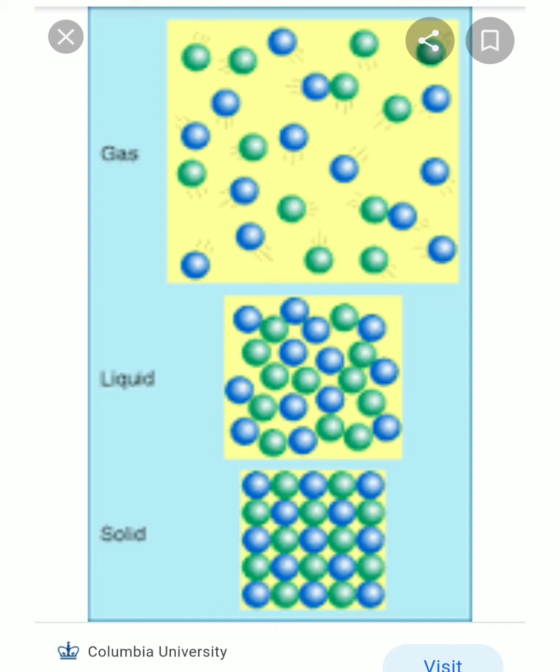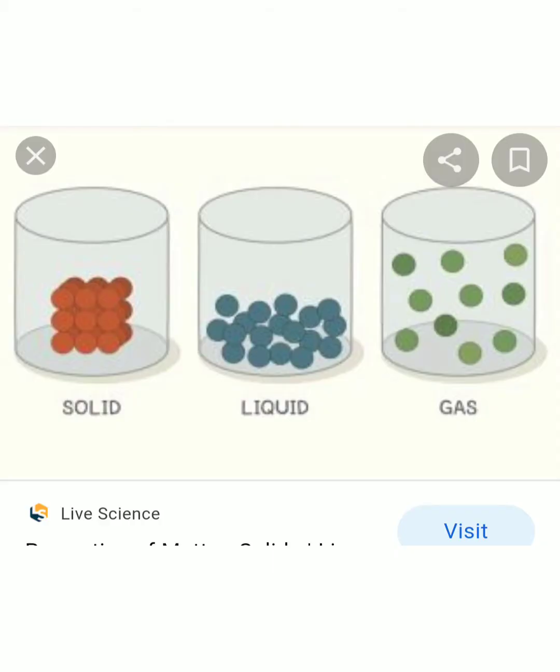Why does this happen? Look at the picture. The particles inside a solid are closely packed, or thickly packed, whereas in liquid there are spaces in between. In solid, there is no space between the particles, whereas in liquid, there are spaces in between.